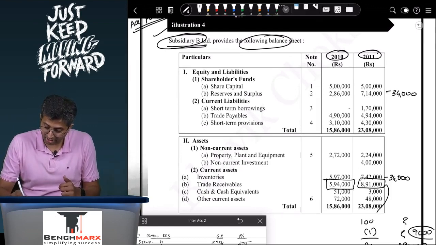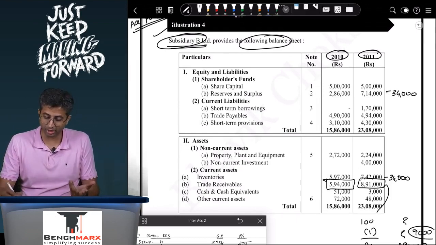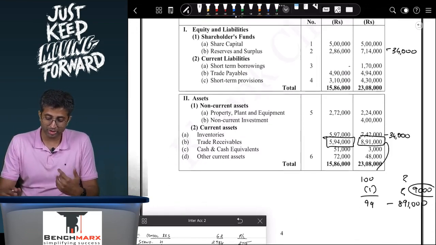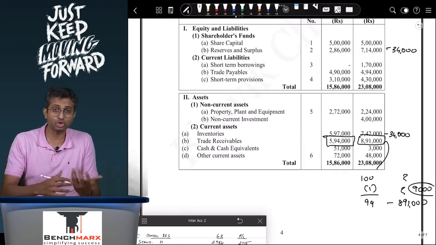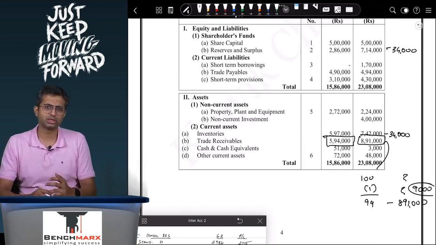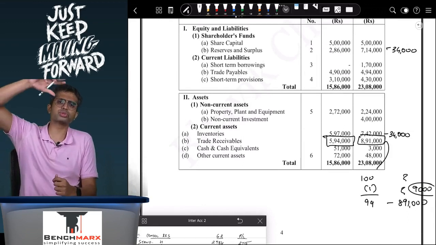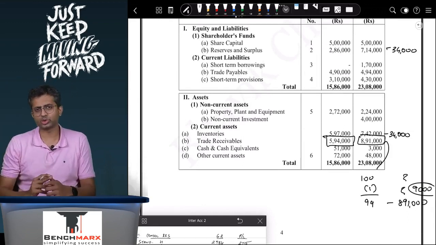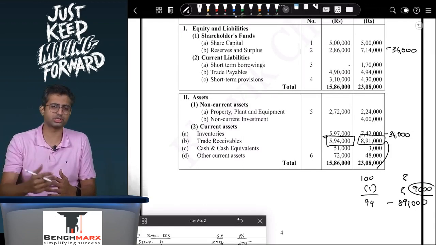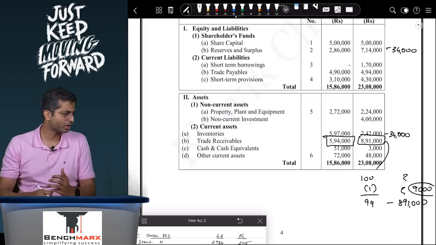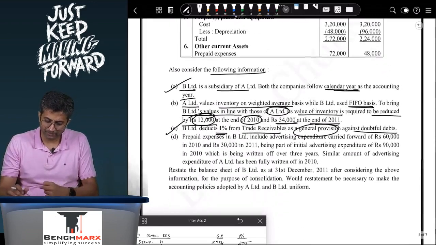Similarly, at the start of the year, you must have had a provision for bad debts. 6,594 is equivalent to 99. Then 1 is how much? So maybe 6,000 provision, and hence during the year 3,000. So 6,000 was your opening provision for bad debts, 9,000 is your closing provision for bad debts, and hence 3,000 is created during the year. Okay.